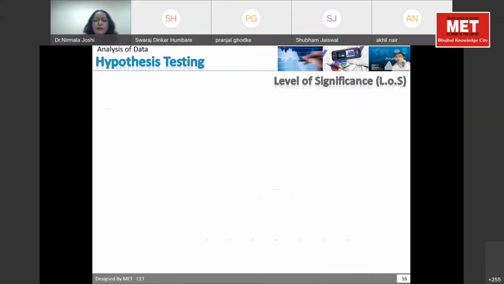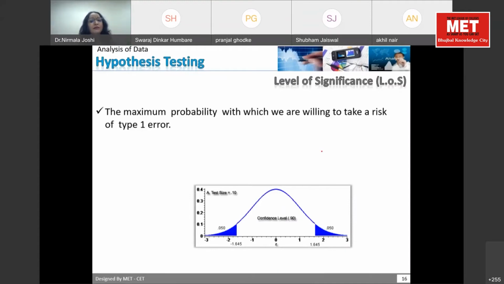Now coming to the next point, that is level of significance. As I told you, when we are talking about level of confidence, anything will happen in 100%. So if my confidence is 90%, what is left is the area for which I am not so confident. That is called level of significance, which gives me a probability that the event may occur on this side also.